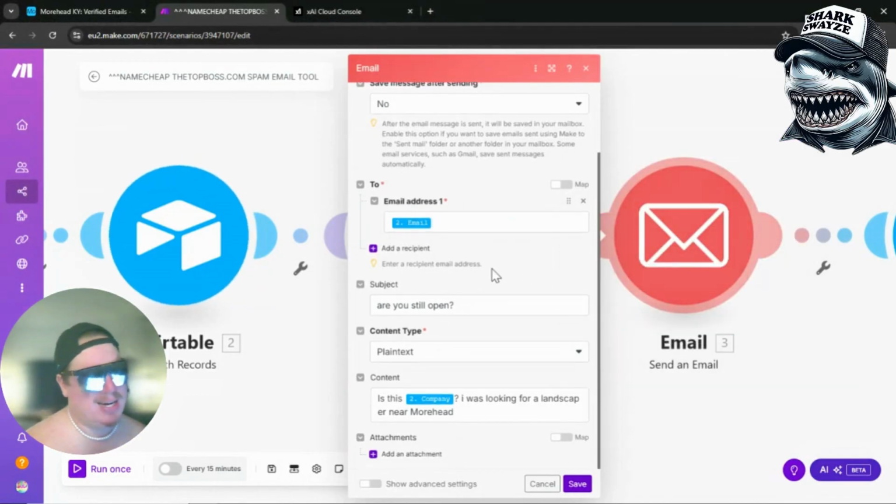And then our subject, guys, we're going to keep this super simple. A lot of people overthink this. It's the best cold email. What should I send? What should I write? Bro, all we want is for them to reply to us. Keep it super simple, and we want to come off as somebody that's real. Subject, are you still open? All lowercase. I'm not even going to use correct punctuation.